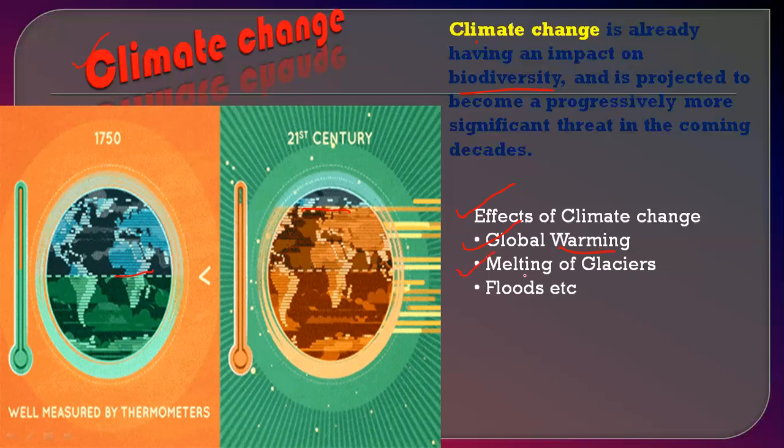By that, the glaciers, the north and south poles, are going to melt, and by melting we are having floods in the rivers and oceans, and the sea level is going to rise. Due to that, the land portion is going to sink in the world. So the land portion is going to decrease slowly.